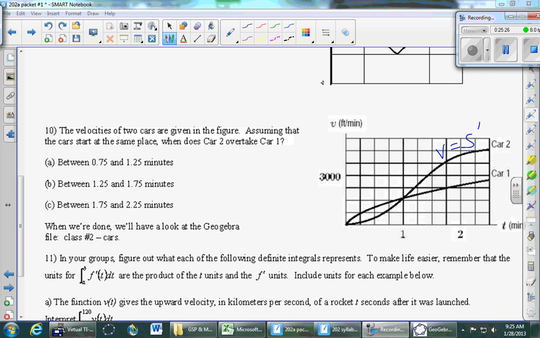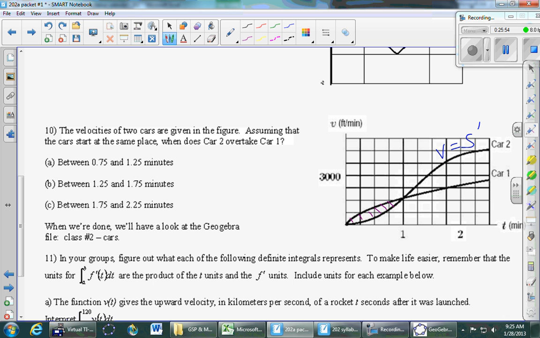Okay, so I think some groups ended up looking at the area between the curves. I think that's oftentimes easier to think about. But if you look at the area between the curves for here, that represents the extra distance that car 1 has over the distance car 2 has. That's how far ahead car 1 is at that moment in time. You buy that? It's the difference between the distances they've traveled.